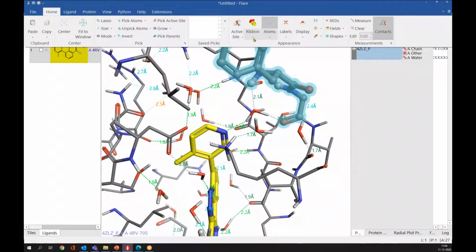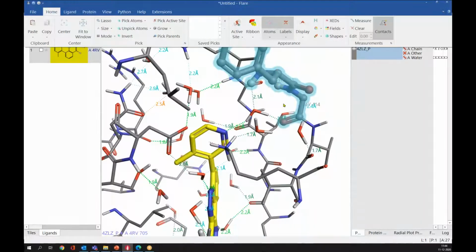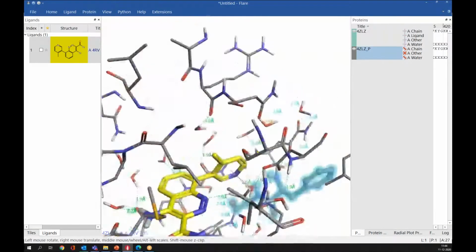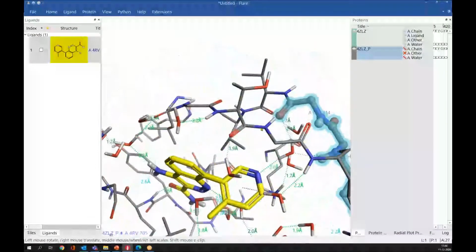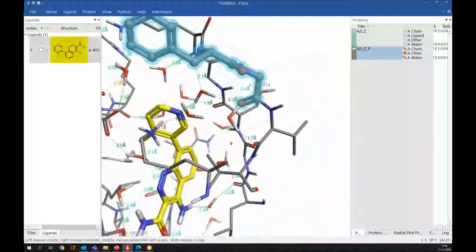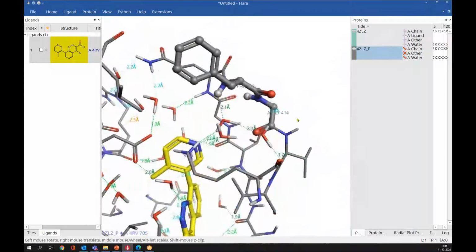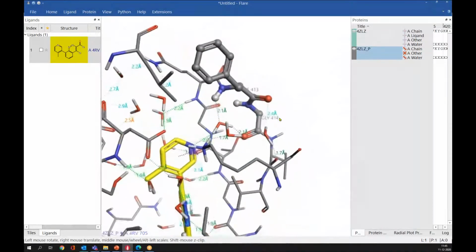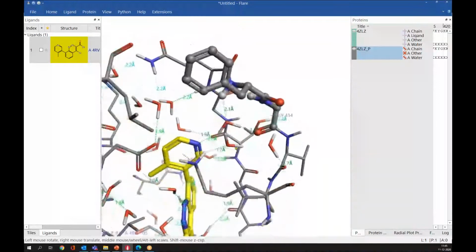You can label these residues or any of the residues using this button here, label, and if I press residue, it will show the label for the selected residues. By default, the label will be placed on the alpha carbon of the residue, but this is not ideal sometimes while creating your images.